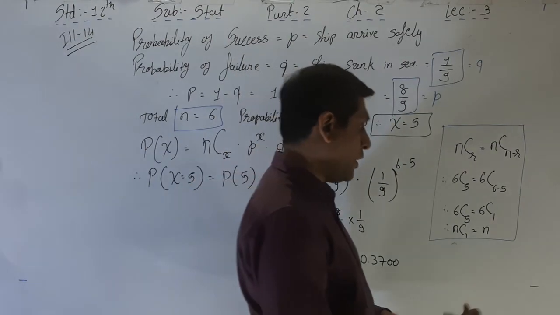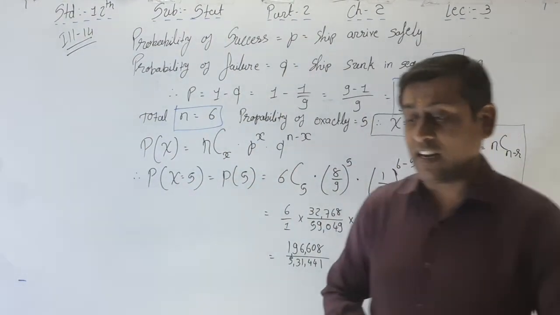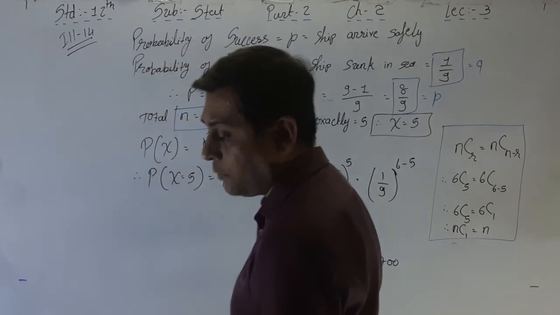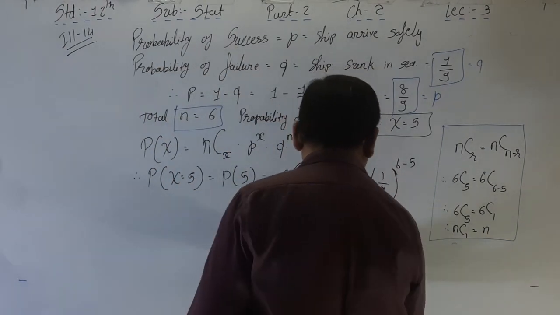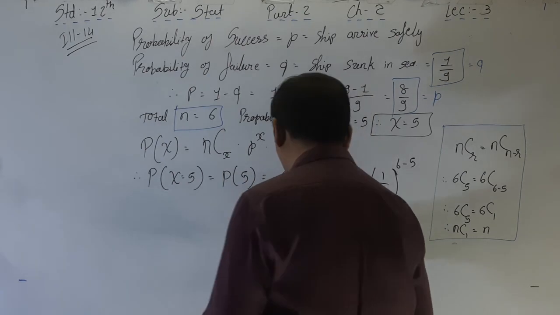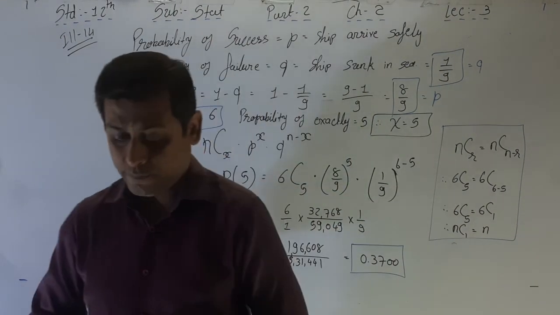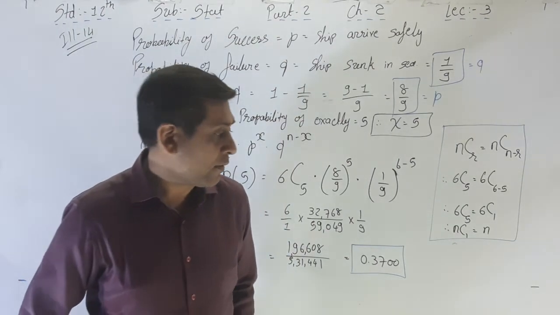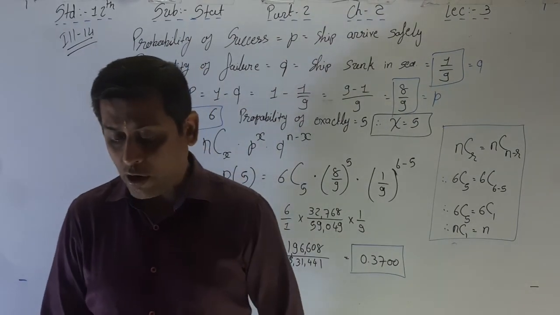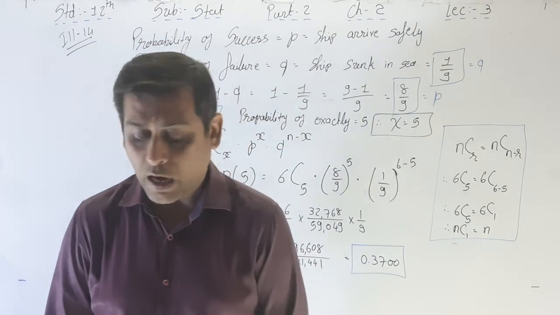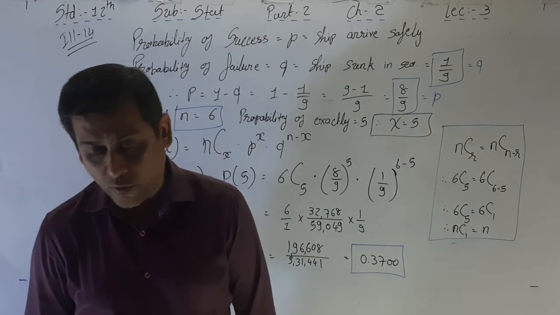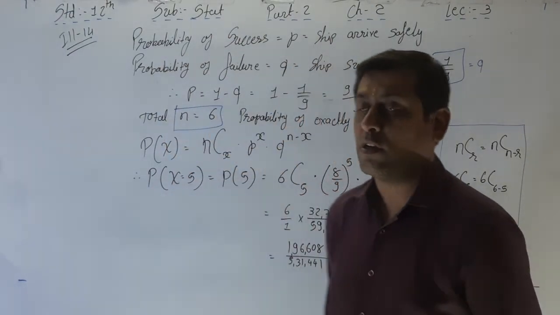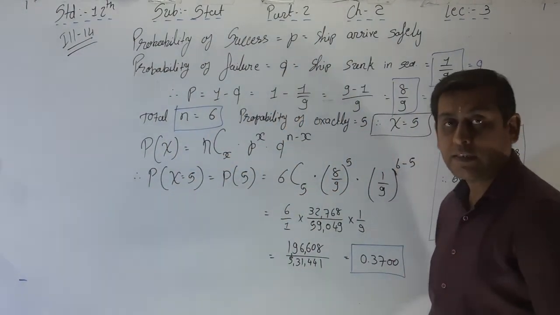So the probability that exactly 5 out of a convoy of 6 ships would arrive safely is 0.37. Write down the answer: the probability that exactly 5 out of a convoy of 6 ships would arrive safely is 0.37.